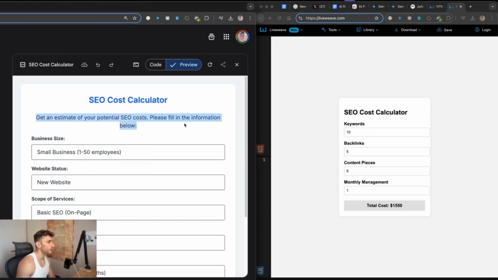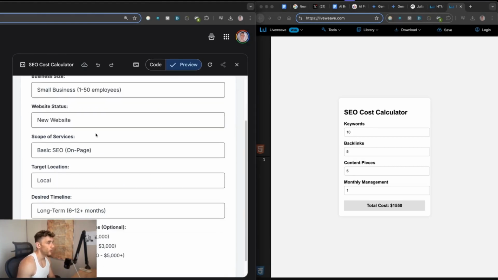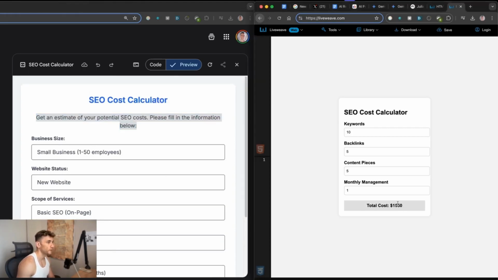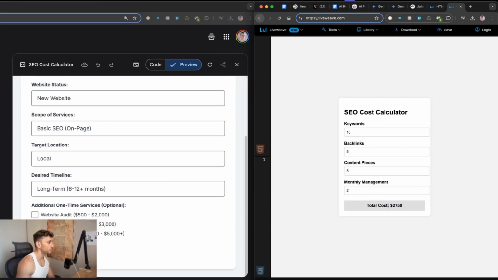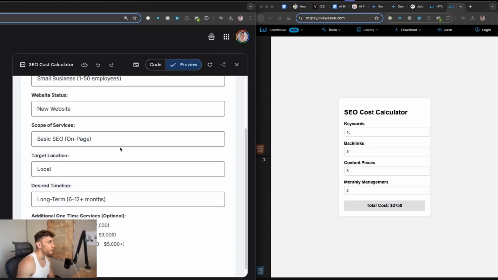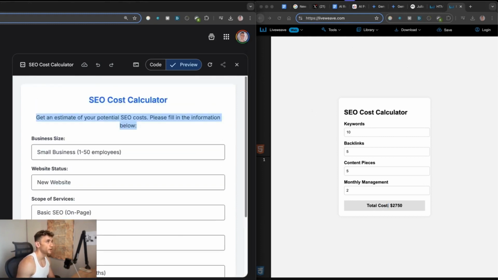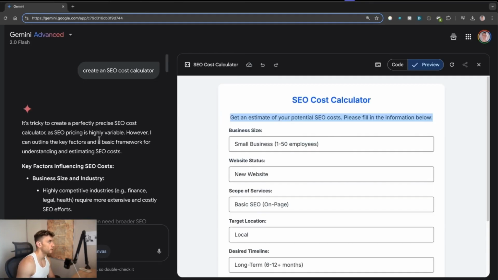It has a nice little explainer sentence. The form is a bit more well thought out. It's more interesting. If we try and calculate the total cost, actually, let's have a look here. So it does update, but there's no button to get started, unlike this one. The UI and the design is just 10 times nicer. So you can see the difference here between the two models and how much more powerful Gemini is. And Gemini is a lot faster.